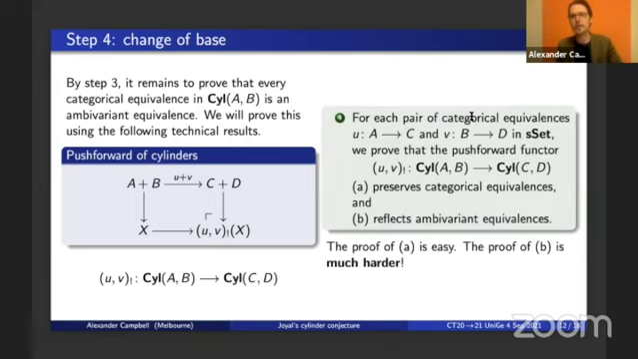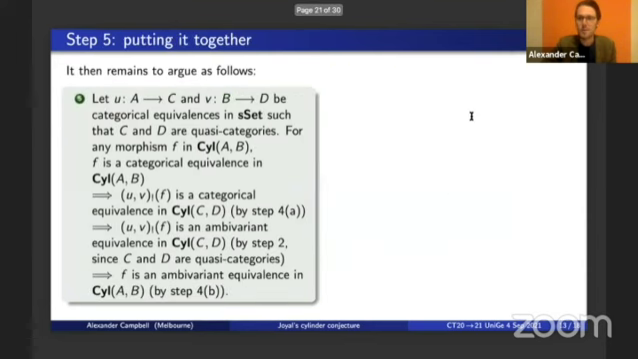Firstly, these push-out functors always preserve categorical equivalences. That's easy to prove. The thing that's very hard to prove, and this is the core difficulty in the proof, is that if we push forward along a pair of categorical equivalences of simplicial sets, then that push-forward functor reflects ambivariant equivalences. That is, if I've got a morphism in sSet_{A,B} whose push-forward along a pair of categorical equivalences is an ambivariant equivalence, then it must have been an ambivariant equivalence to begin with. And that's, as I've said, the hard part of the proof. But once we have that, it's straightforward to prove what we want, which is that the categorical equivalences are in particular ambivariant equivalences.